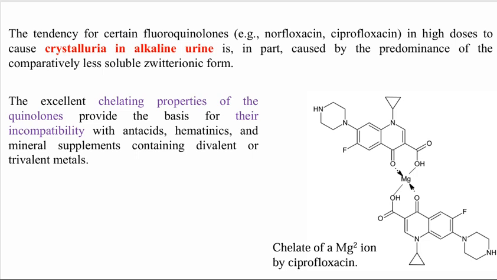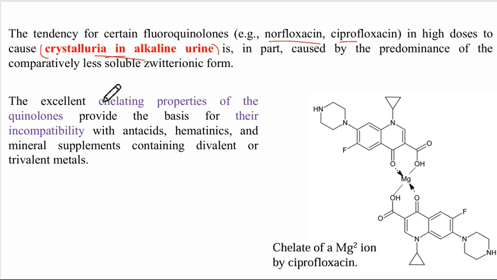Now, as we are talking about adverse effects, one tendency of certain fluoroquinolones like norfloxacin and ciprofloxacin is that in high doses they will cause crystalluria in alkaline urine. Very important, please remember in MCQ that this is the tendency of some fluoroquinolones, such as norfloxacin. You can just remember that fluorine containing ones, in high doses, will lead to crystalluria in alkaline urine.